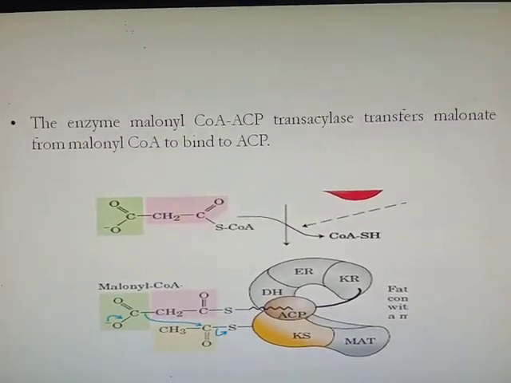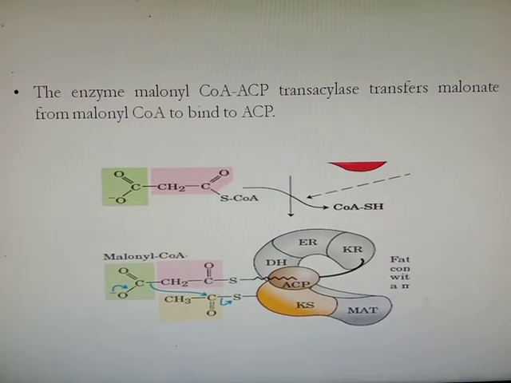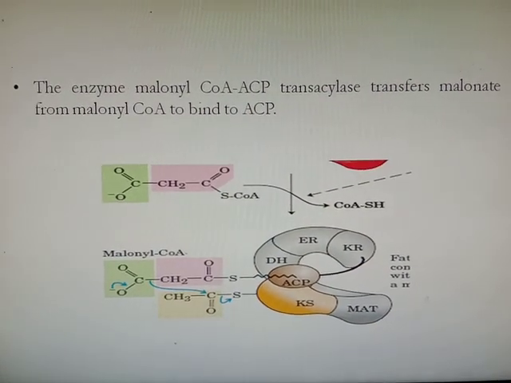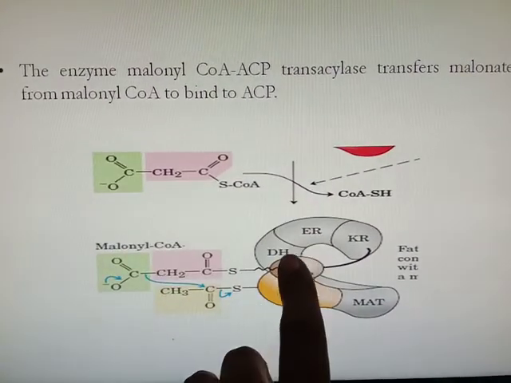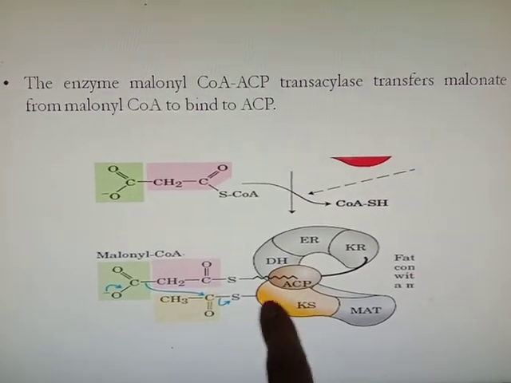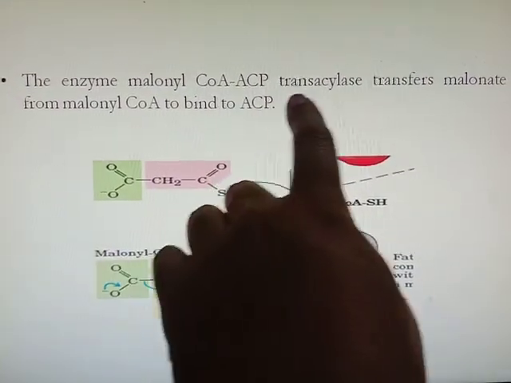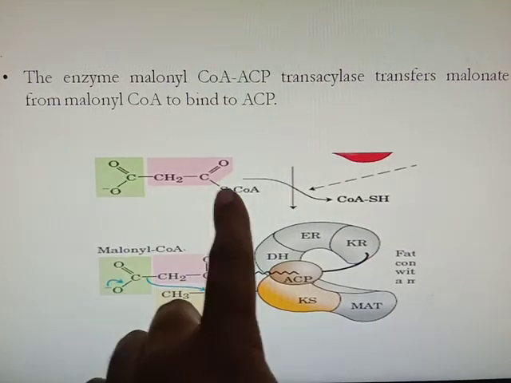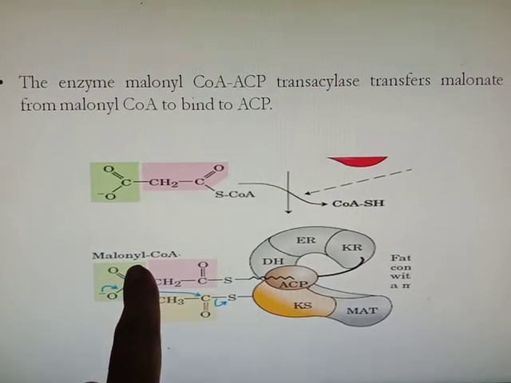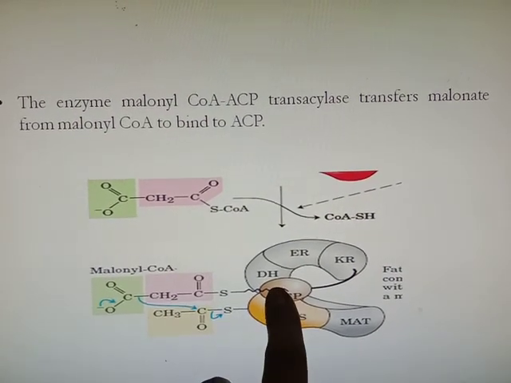Then at second step, the enzyme malonyl coenzyme A ACP transacylase will transfer the malonate from malonyl coenzyme A to bind to ACP. Now first acetyl coenzyme A is bound to ACP, from there it is transferred to KS group. Then malonyl coenzyme A ACP transacylase will transfer malonyl coenzyme A to ACP. Now this is acetyl coenzyme A and this is malonyl coenzyme A. Both are bound, one at KS group and one at ACP group.